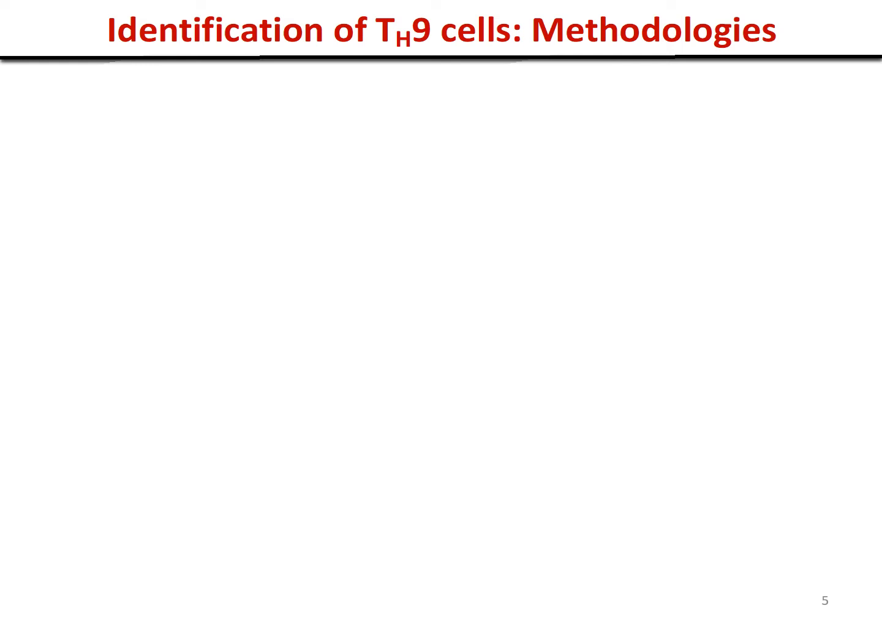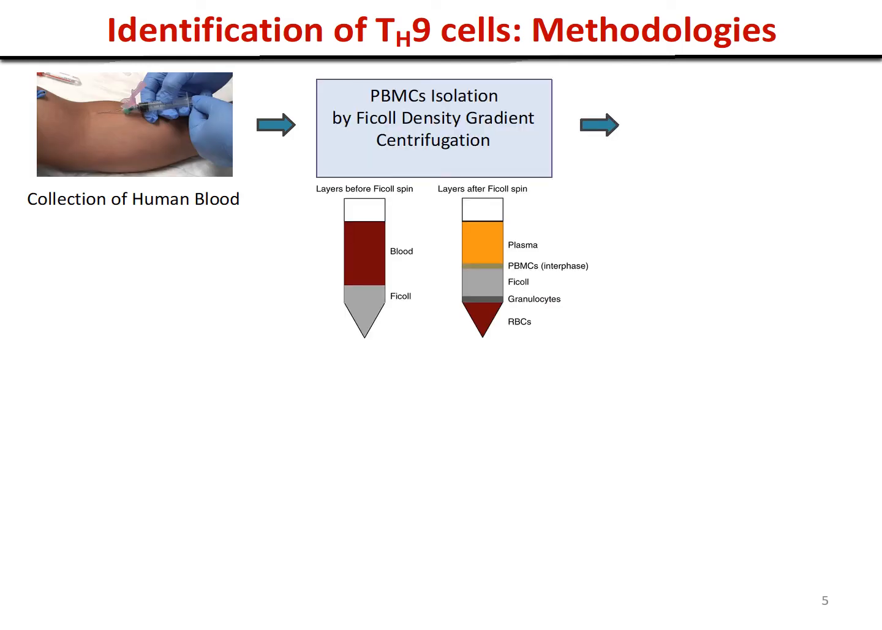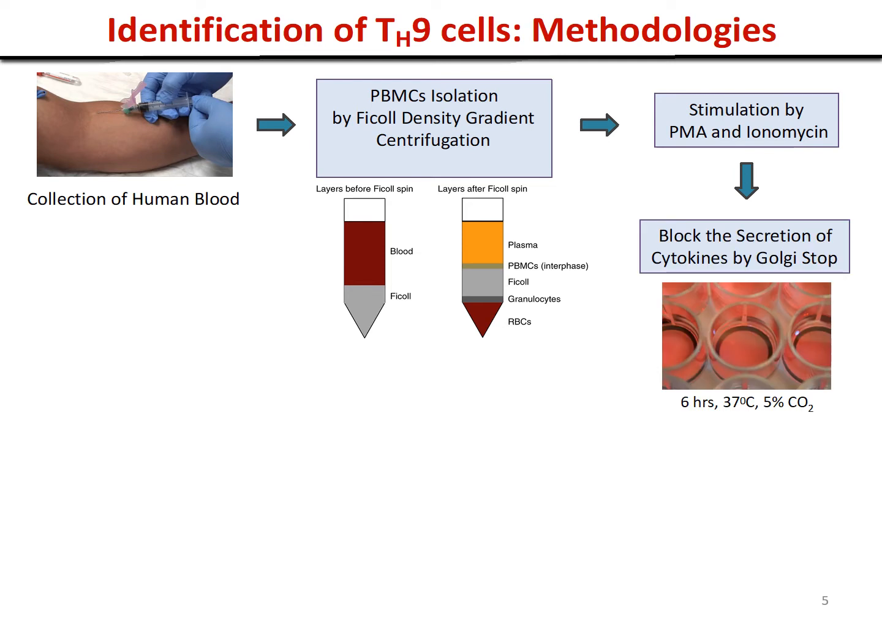Now coming to methodologies, after collection of human blood, the peripheral blood mononuclear cells were isolated by Ficoll density gradient centrifugation method. PBMCs were then stimulated in T cell media in a 24-well plate with PMA and ionomycin in the presence of Golgi plug for 5 to 6 hours at 37 degrees centigrade.